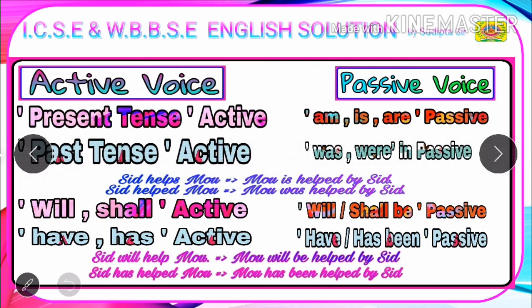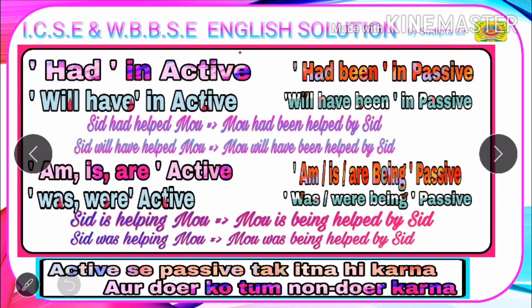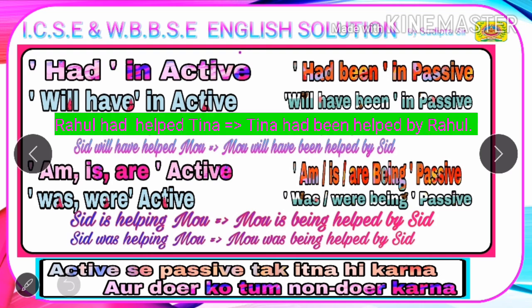Absolutely, my friends. Will shall in active, will shall be passive, have has in active, have has been passive. Terrific, my friends. Will in the active, can you see? Will be in the passive, and similarly, have or has in the active, have you seen? Have been or has been in the passive. Had in active, had been in passive, will have in active, will have been passive. So simple, my dear friends. Rahul had helped Tina, had in active, had been in the passive, and same way, will have in active, will have been in the passive.